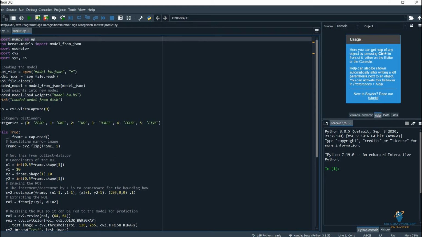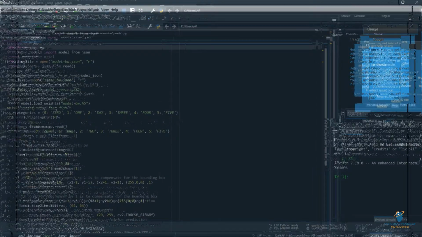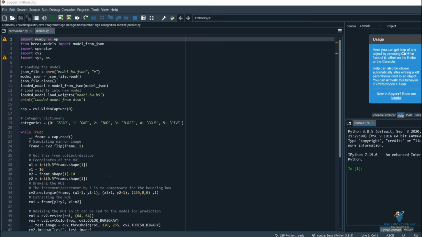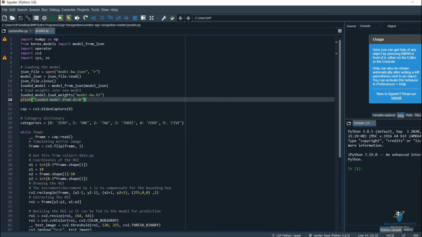Okay, so in Spyder, as we move towards the code, the very first library which we have used here is NumPy, that is numerical Python. The second one is Keras. The third one is the operator module, to perform mathematical functions. The next one is CV2, that is the OpenCV library, basically to turn on your camera. The next ones are sys and os, which interact with your operating system. In the second block, we have tried to read the model.